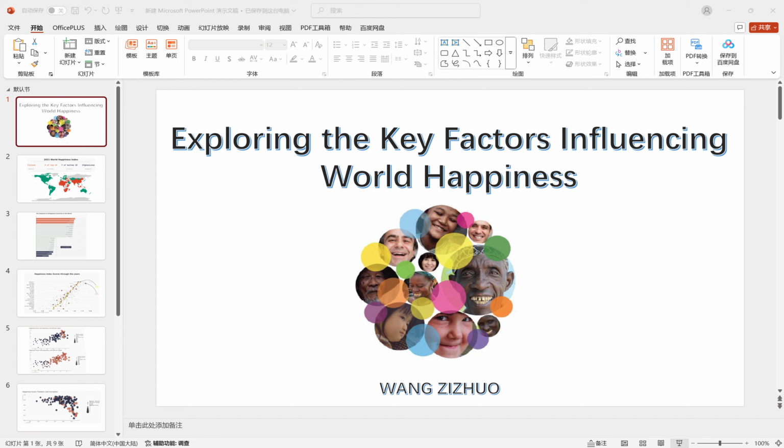My data visualization project is titled Exploring the Key Factors Influencing World Happiness. This project is based on data from the World Happiness Report 2021, published by the United Nations. The data set includes over 150 countries and measures happiness scores derived from factors such as GDP, healthy life expectancy, social support, and freedom. My objective was to understand which countries are the happiest and unhappiest in the world, how happiness varies across continents, and which factors most strongly affect happiness.